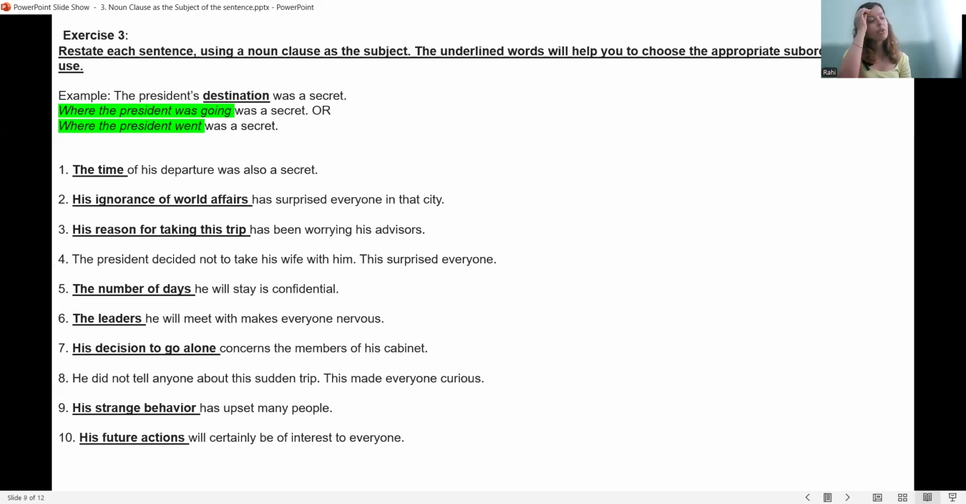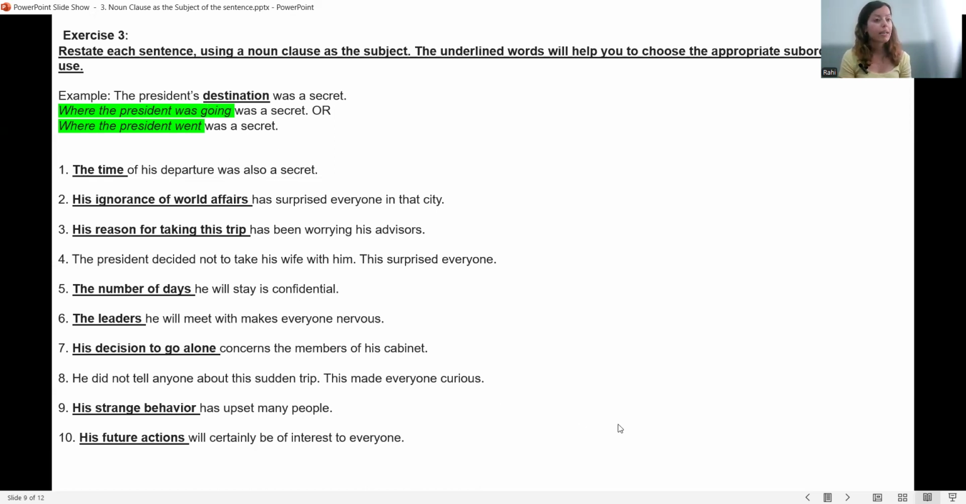Next exercise, here you're going to restate each sentence using a noun clause as a subject. And the underlined words will help you to choose the appropriate subordinator to use. Yeah, the example, the president's destination was a secret. Destination. So I'm talking about a place. So as a subordinator, what WH question can I use? Where? Where the president was going was a secret, or where the president went was a secret.